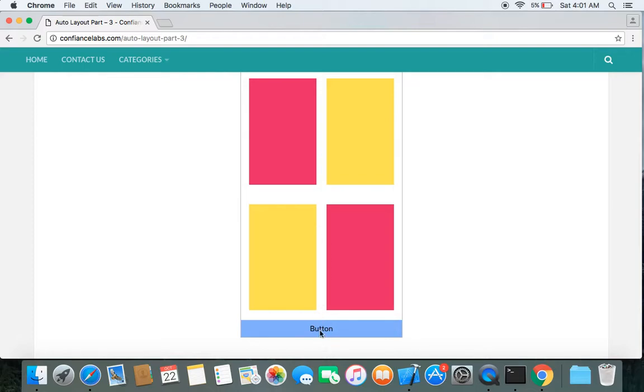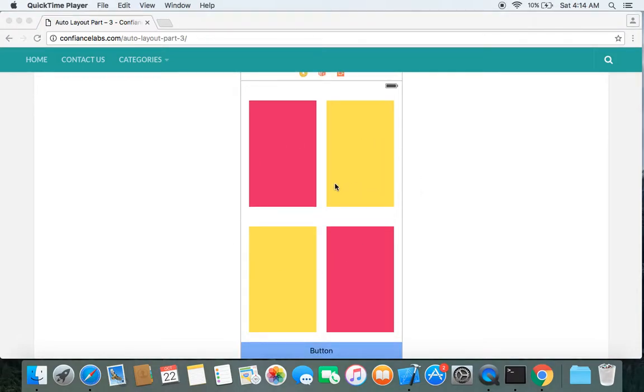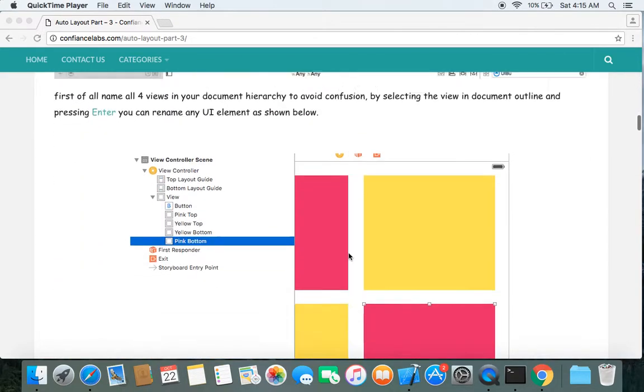Now the facts that you can notice about these 4 views are that all the views have equal width and equal height. The last thing you can notice is that the top pink view and the bottom yellow view have the same distance from the left. Then the top yellow view and the bottom pink view have the same distance from the right. So we will apply constraints to these views according to the facts we have noticed. Okay, so here's the list.